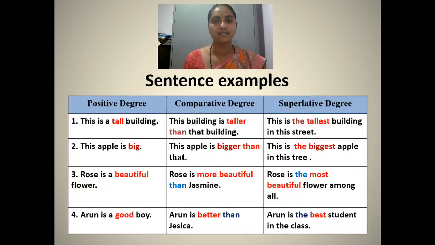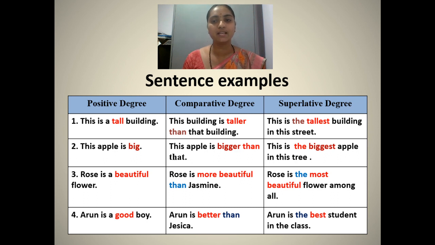Let us see some sentence examples together for positive degree, comparative degree, and superlative degree. This is a tall building. This building is taller than that building. This is the tallest building in this street. This apple is big. This apple is bigger than that.